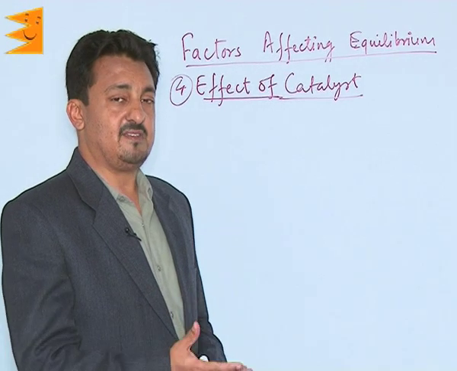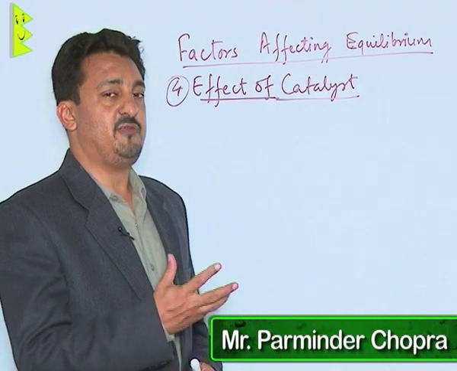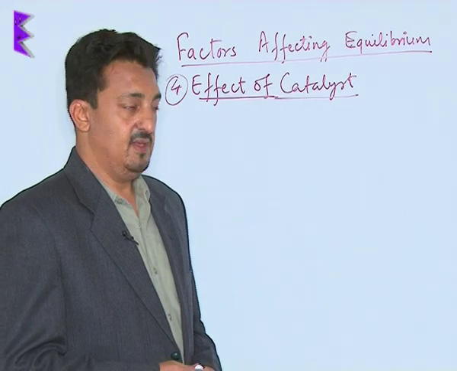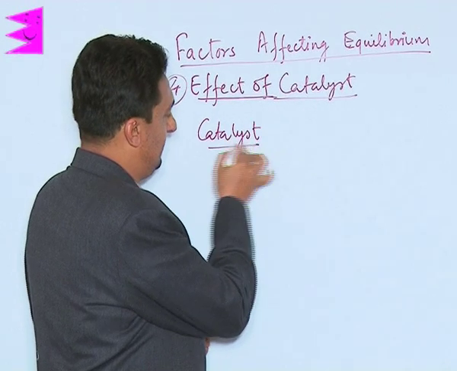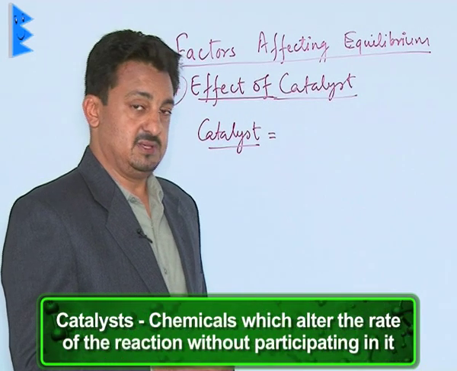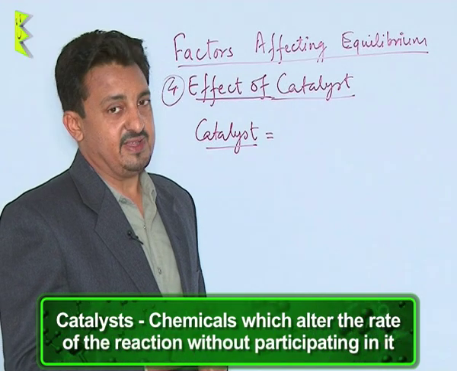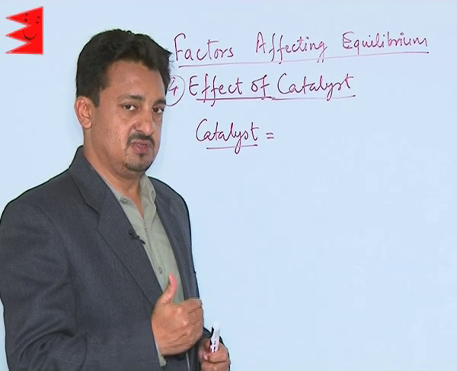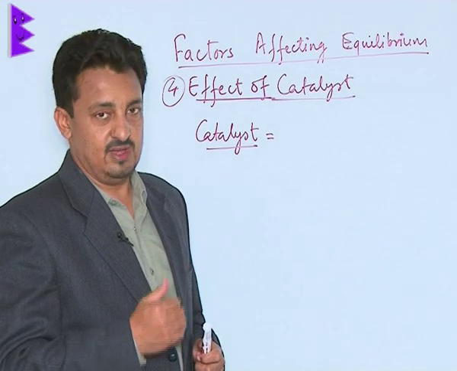Now let us understand the next factor, which is the catalyst. What is the effect of a catalyst on the state of equilibrium? For this, first you need to understand what exactly catalysts are. Catalysts are chemicals which alter the rate of the reaction without participating in it. They change the rate of the reaction without getting consumed in it.